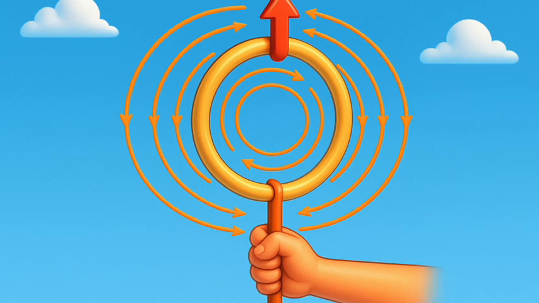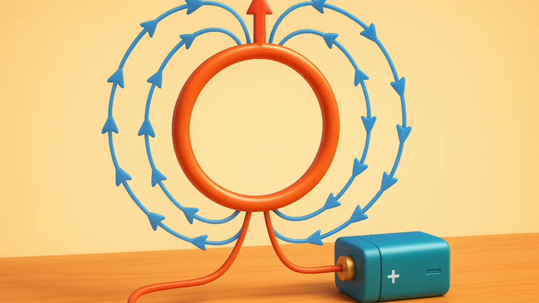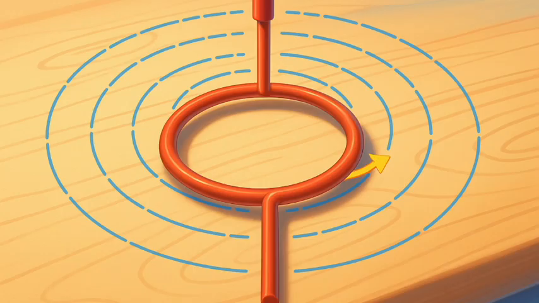12.2.3 Magnetic field due to a current through a circular loop. We have so far observed the pattern of the magnetic field lines produced around a current-carrying straight wire. Suppose this straight wire is bent in the form of a circular loop and a current is passed through it. How would the magnetic field lines look?